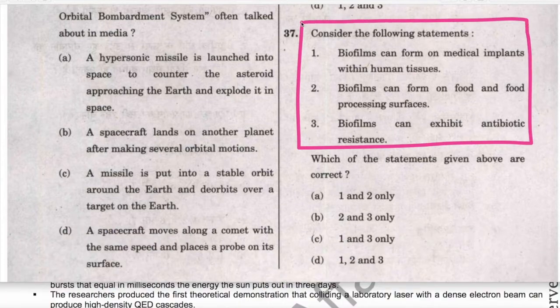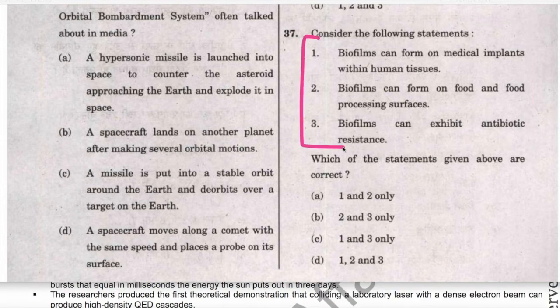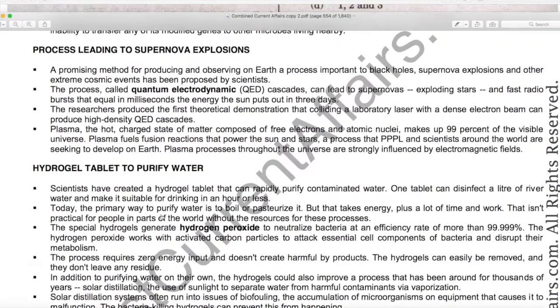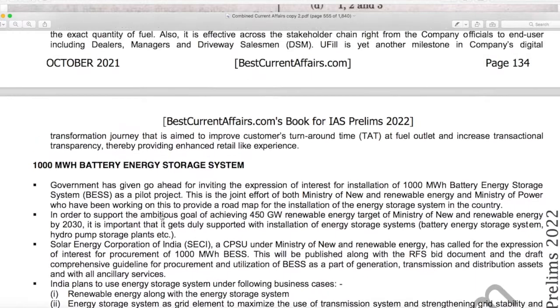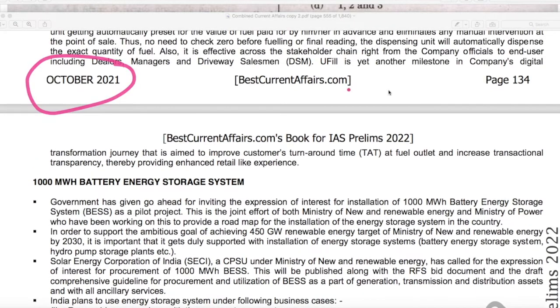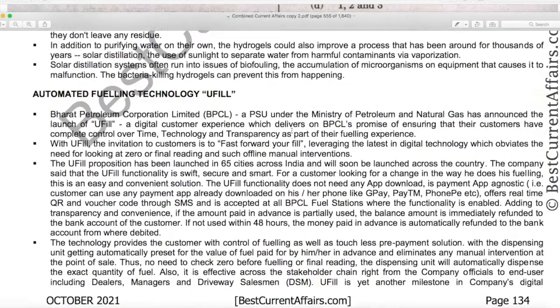Consider the following statements. 3 statements are given. Now take the first statement that biofilms, they can form on medical implants within human tissues. This statement is correct. Now see, this is our current affairs book, October 2021 current affairs book, page number 134.